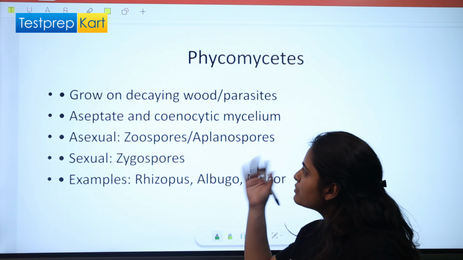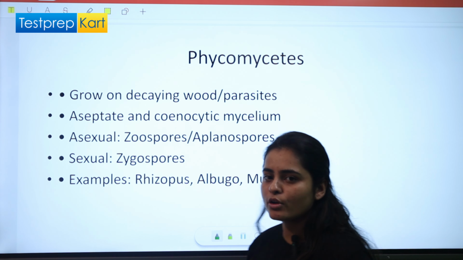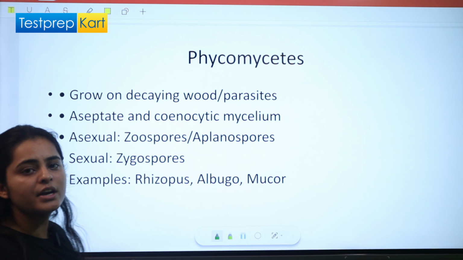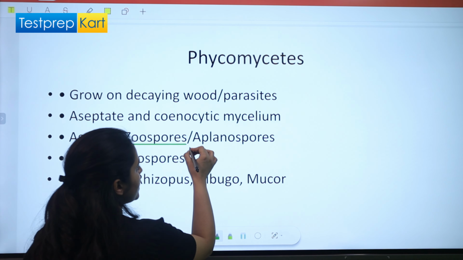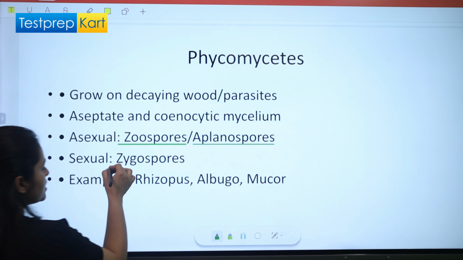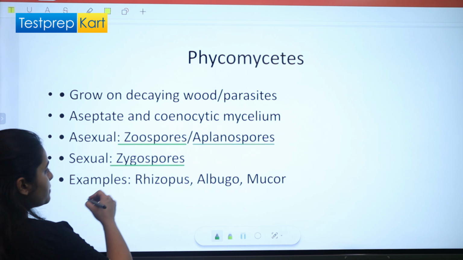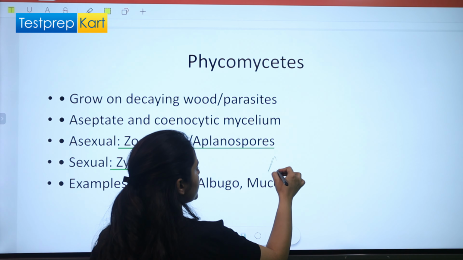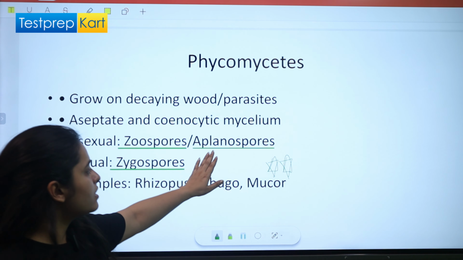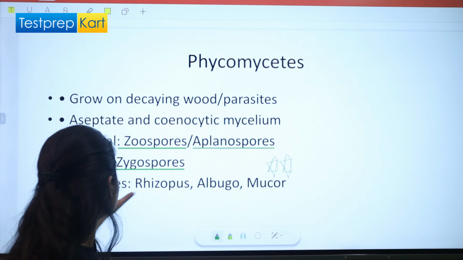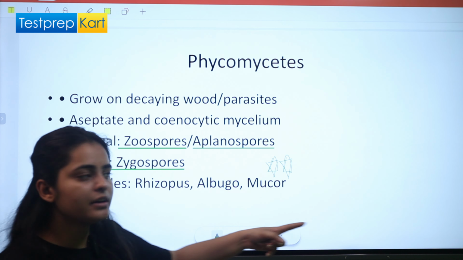Phycomycetes grow on dead wood and dead or decaying matter. They can be parasites living on a host body, and they can also live on dead or decaying matter, right? The asexual spores are zoospores and aplanospores, and the sexual spores are zygospores. Examples are Rhizopus, Albugo, and Mucor, right? Examples are very important. A question will be given to you asking which fungi uses aplanospores for asexual reproduction, and then you have to choose between these three, right?